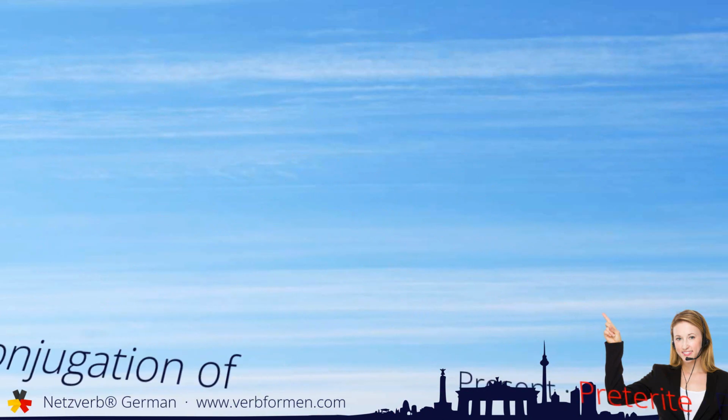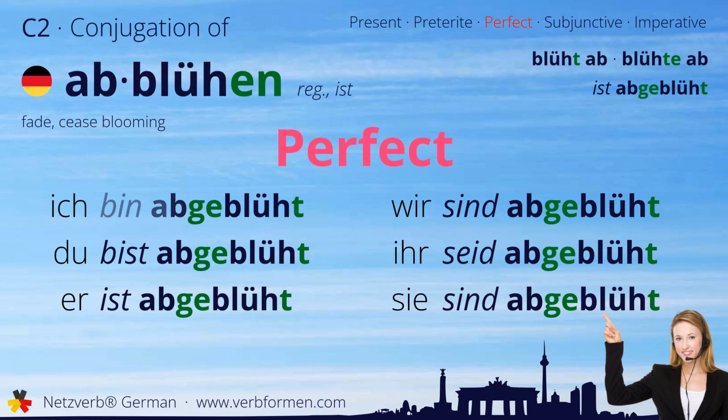Let's continue with the present perfect. Ich bin abgeblüht. Du bist abgeblüht. Er ist abgeblüht. Wir sind abgeblüht. Ihr seid abgeblüht. Sie sind abgeblüht.